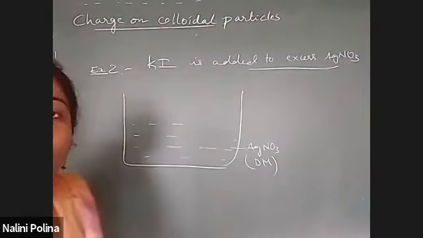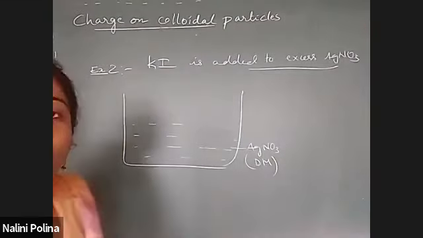Here the DP particle will develop a positive charge, because the common ion here is Ag, and Ag has a positive charge. So this AgI is now positively charged.